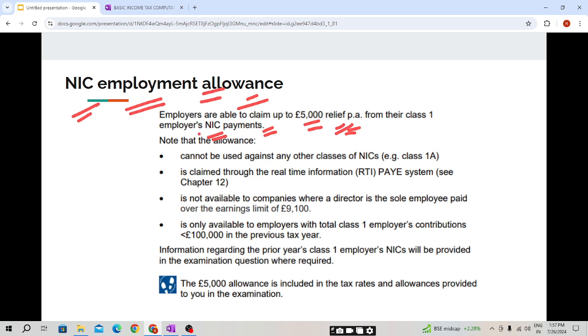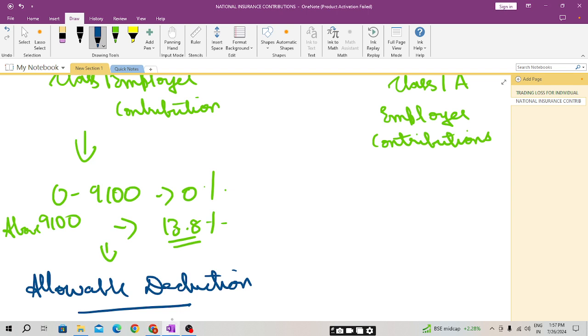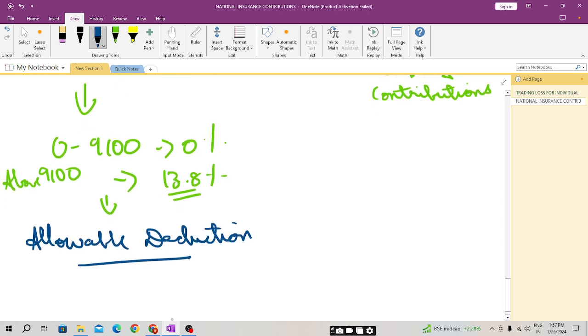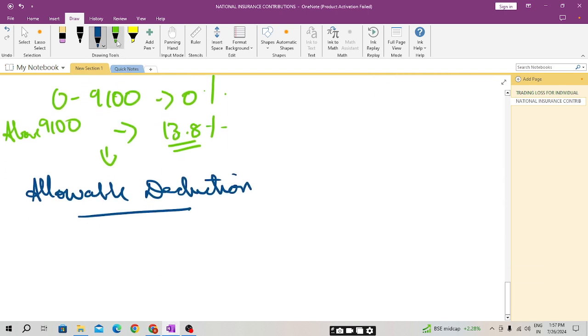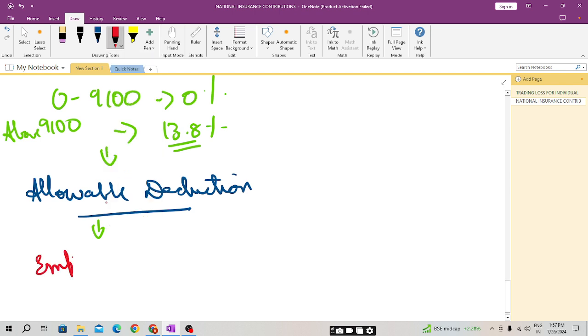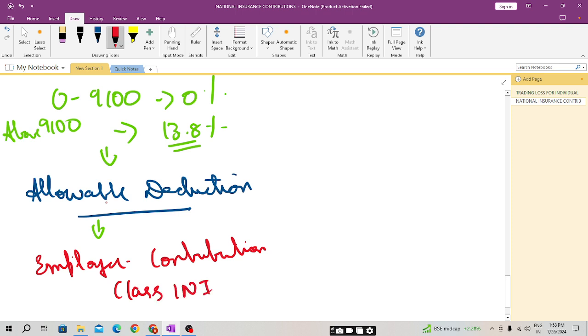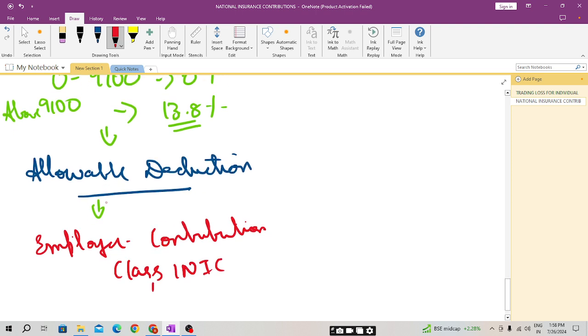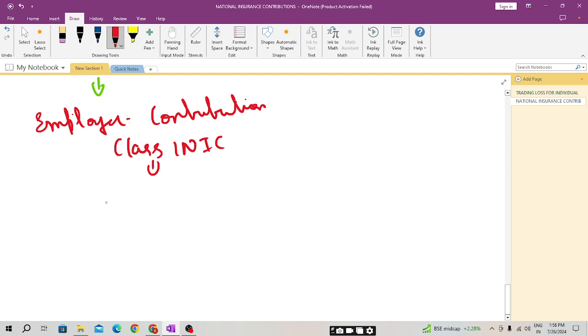So here also, students, the employer can claim the employment allowance of £5,000 per annum against the employer contribution to class 1 NIC.